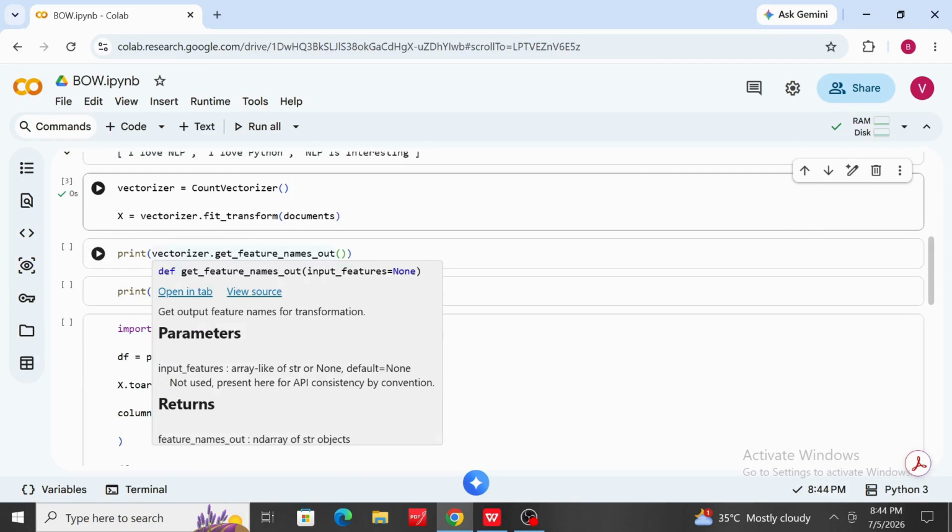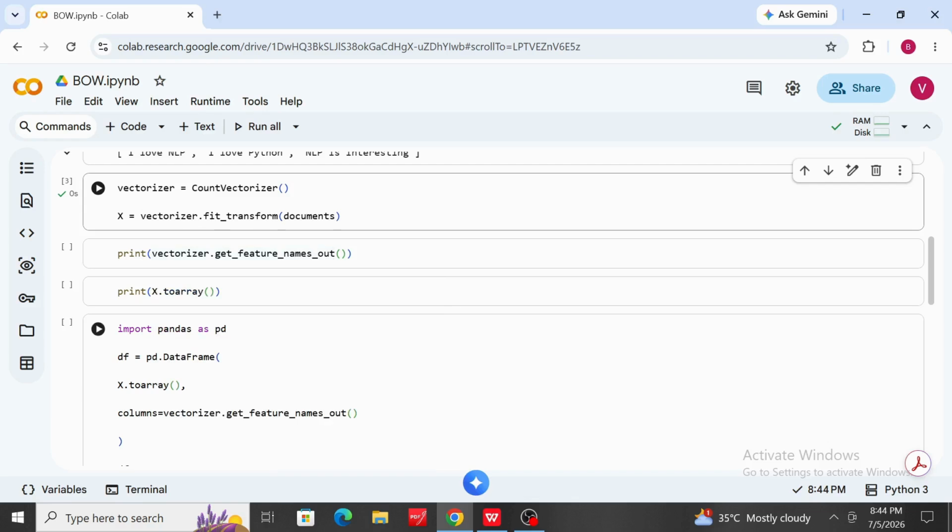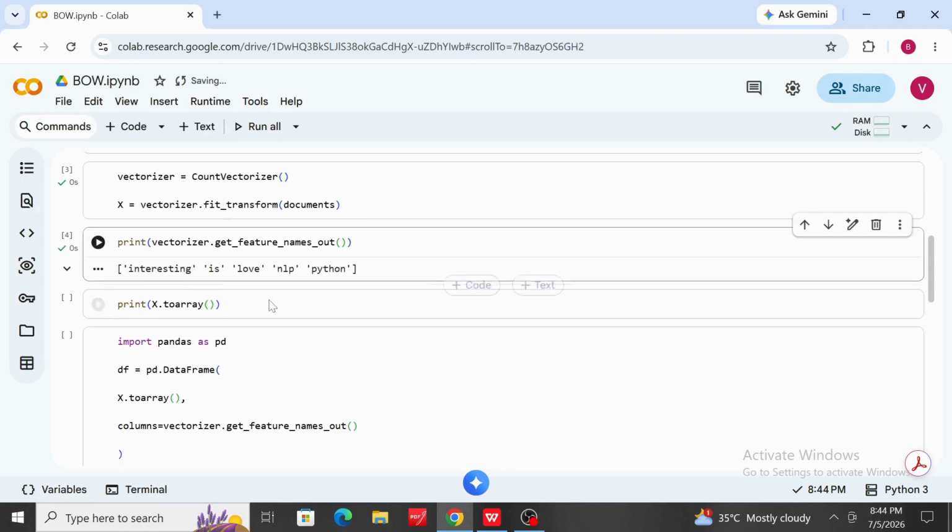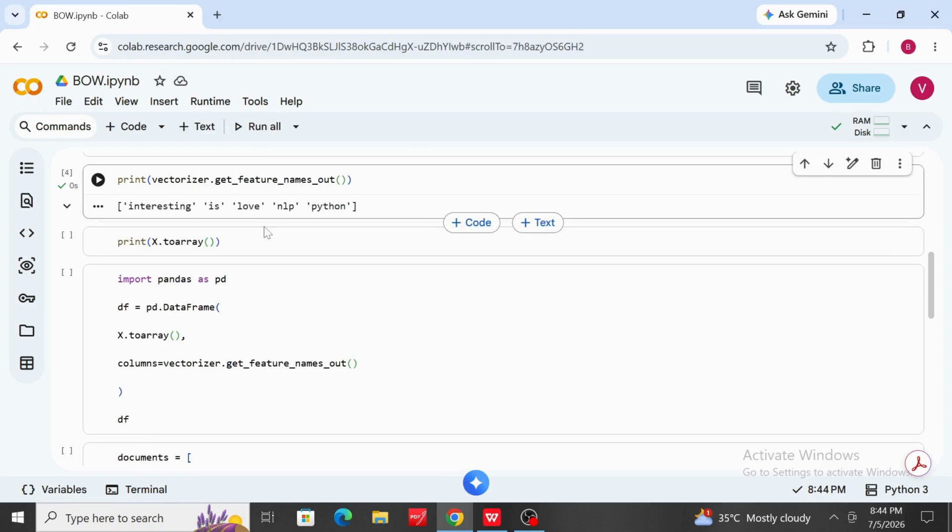Now let's display the BoW words matrix in a readable form. First we import pandas, then we create the data frame. After that we will convert the numerical matrix into a normal 2-dimensional array. So that's why we are using x dot toarray. You can see that it will give you all the values.